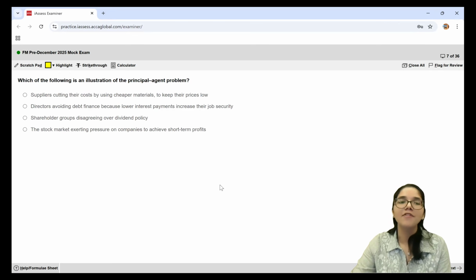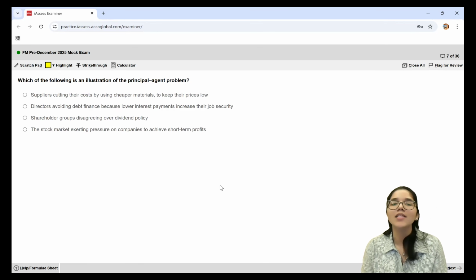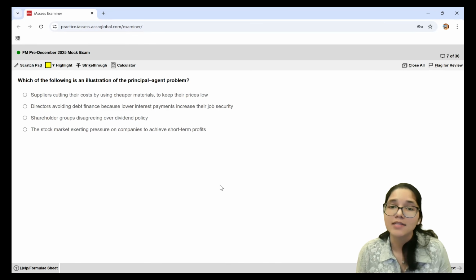Proceeding now to the 7th question. Which of the following is an illustration of the principal agent problem? First is suppliers cutting their costs by using cheaper materials to keep their prices low. This is not a principal agent problem. Second is directors avoiding debt finance because lower interest payments increase their job security. Now this is definitely a principal agent problem example.